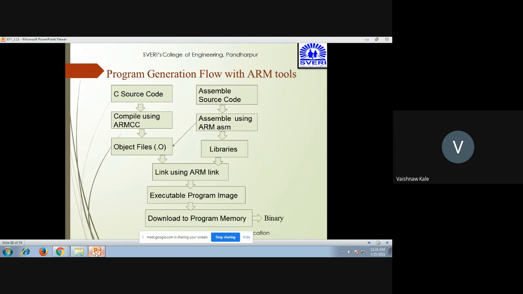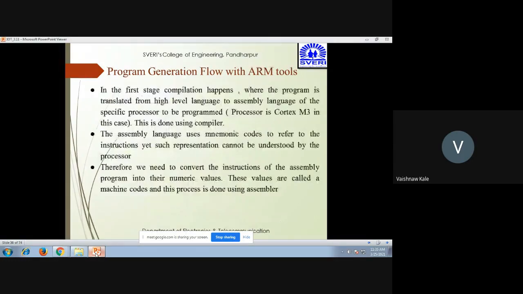Similarly, if we are going to use assembly language, then the assembly source code is assembled using ARM ASM. Then it creates the object files, that is .o. But in this case you also have the libraries, which are given to the linker, ARM link, then the executable program image, and then it is downloaded to the program memory, which is in terms of binary. Now how all this happens, we are going to see in this slide.